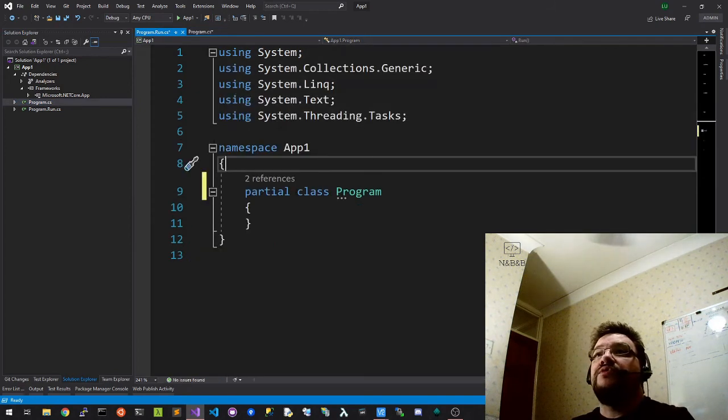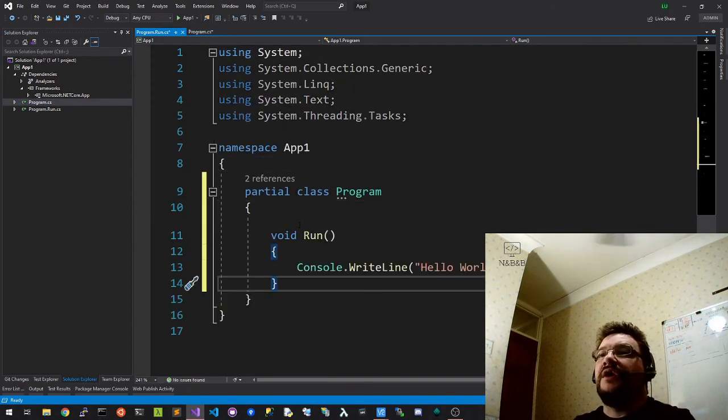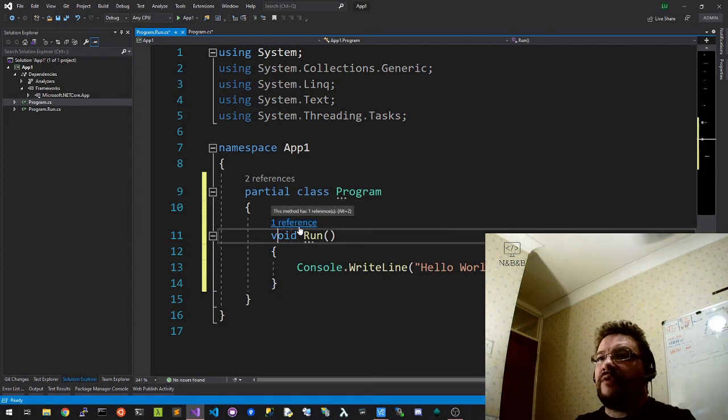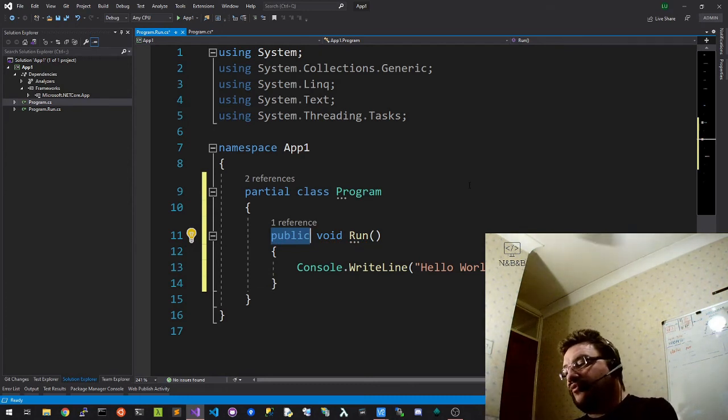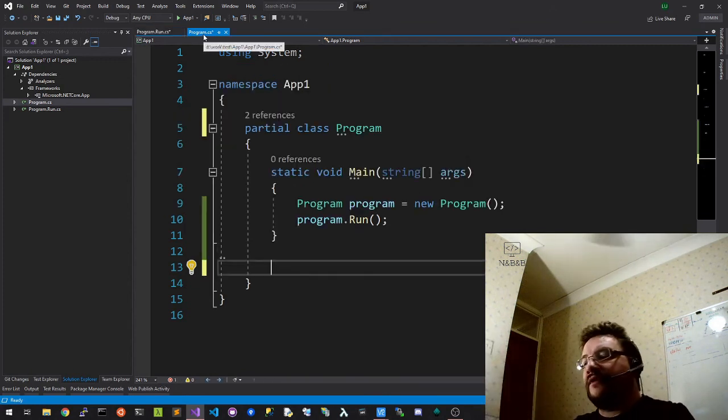We can remove the implementation of run here, and we will say that this is public because we're going to call it. We'll come back to what public means, the difference between public, internal, and private and protected. We'll deal with all that a bit later. This is just to get us up and running.